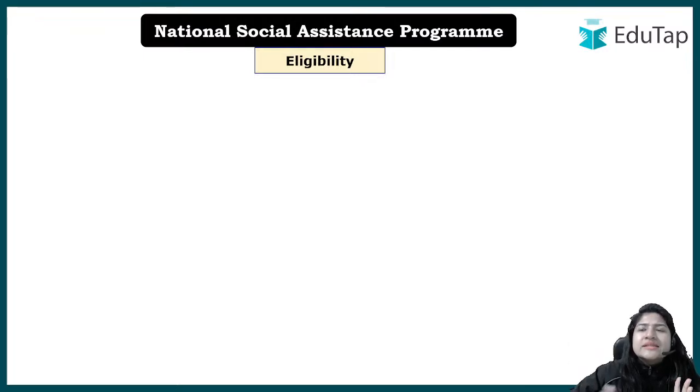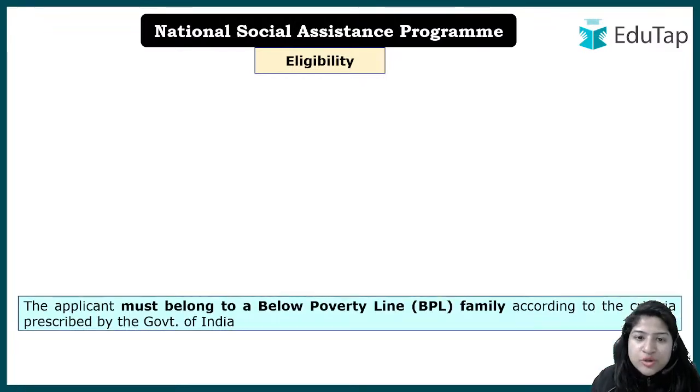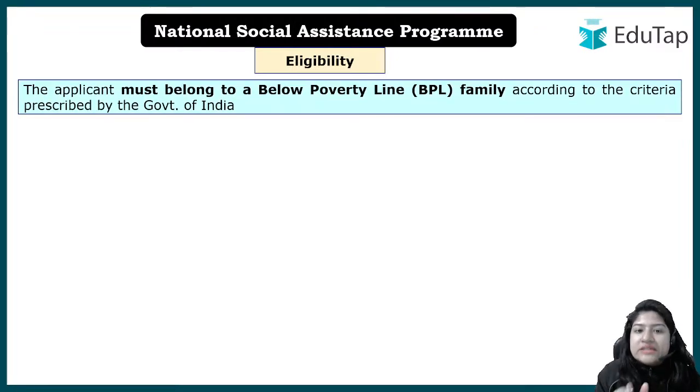So it might be the case that with the recent criteria of BPL category we have, many beneficiaries who were having the benefit initially are not having it now, na, means the names of the beneficiaries which were initial, their names might not be there now, na. So in that case government has said that they need not worry, if there is no name mentioned in the new list they will still have the benefit, ठीक है. तो either way everybody is going to get the benefit who actually deserves it under the scheme.